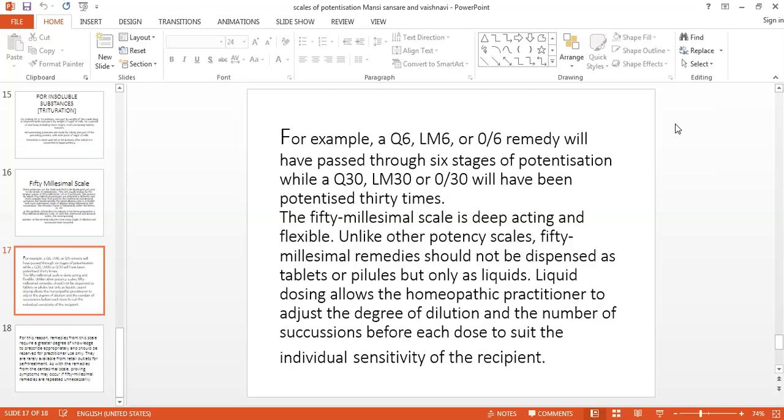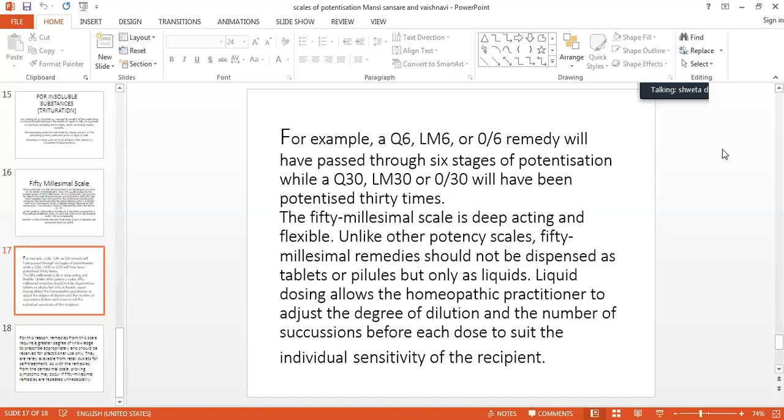This potency is useful for sensitive patients, or where the symptoms are not getting relief with the help of the centesimal and decimal scales. So these are the advantages of the 50 millesimal scale. It can also be used for palliation and for incurable cases.